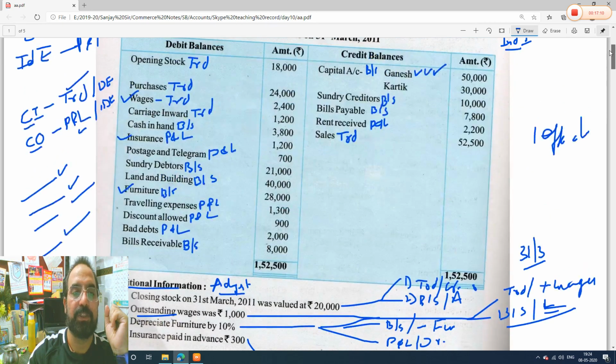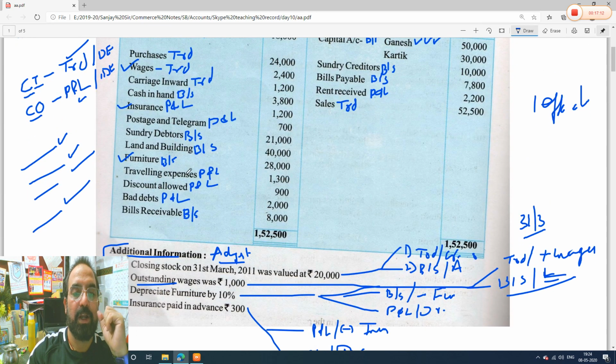Let's go further, guys. Traveling expenses, profit and loss, discount allowed, profit and loss, 1,300, and there is no tick mark. Bad debts is also there, 2,000 rupees. So traveling expense, discount allowed, bad debts, all profit and loss items. Let's go to our profit and loss.